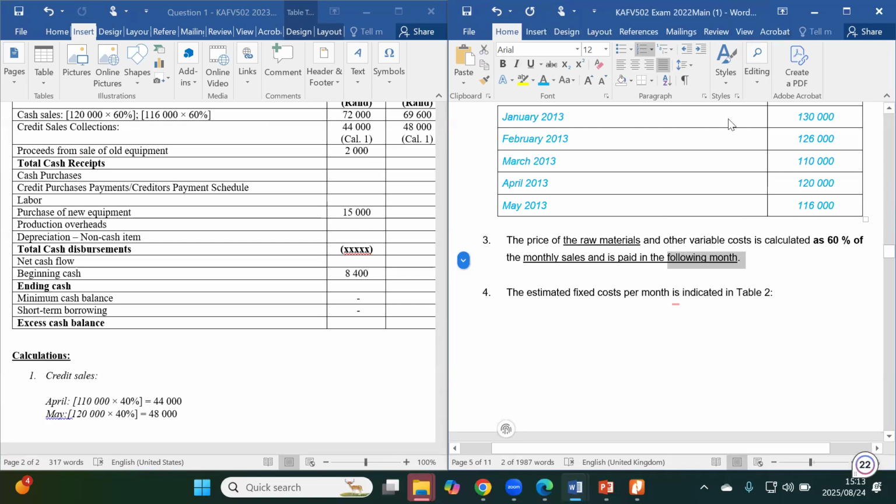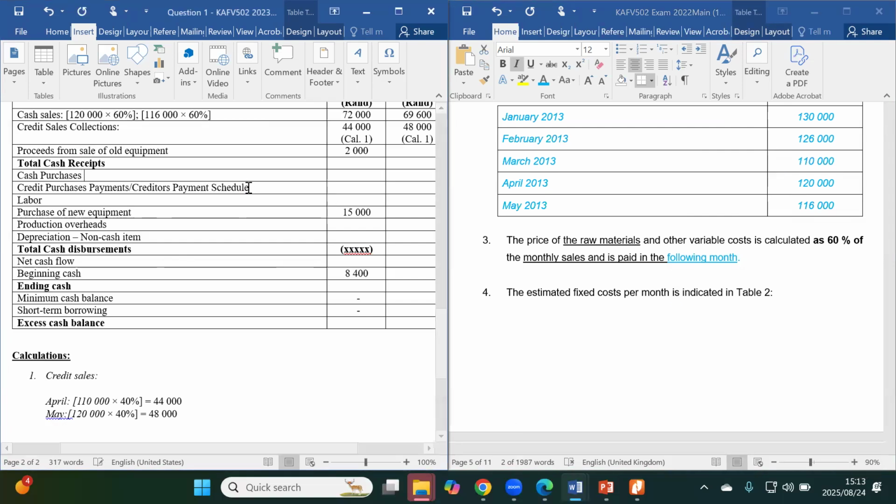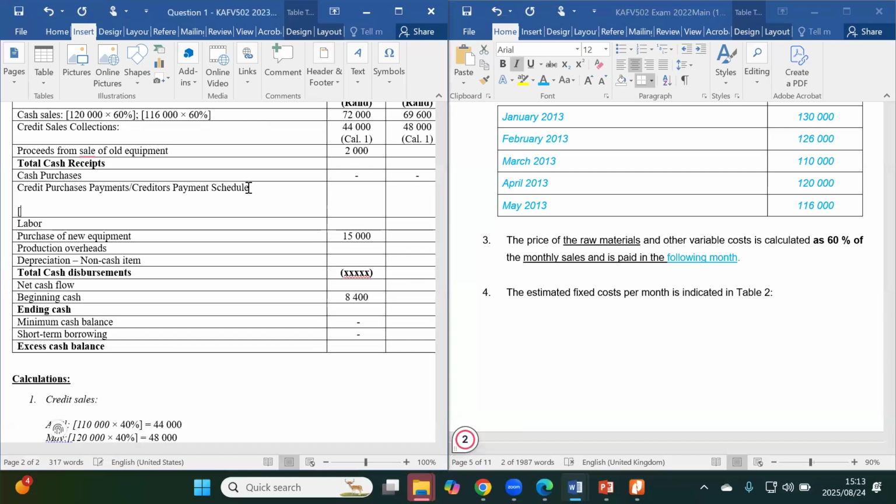Are we together? Yes. So, meaning to say, for April purchases, it will be March purchases that we'll be accounting for. So now we can do this one directly. Clearly I don't see cash purchases. There's no cash purchases here, because they are credit purchases instead.